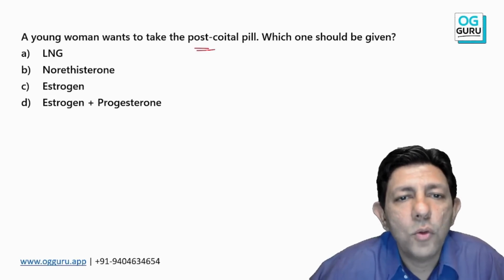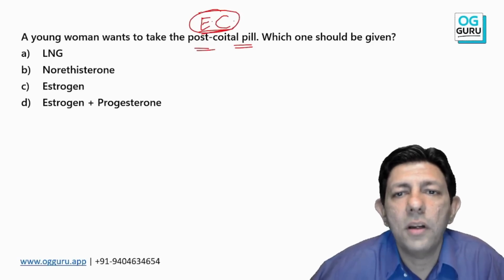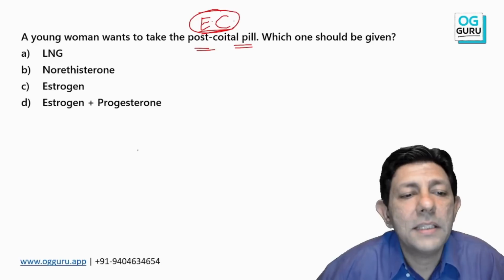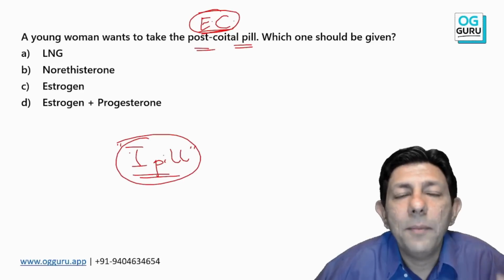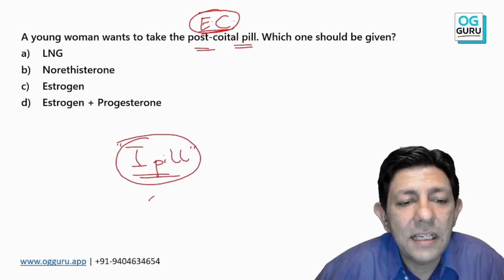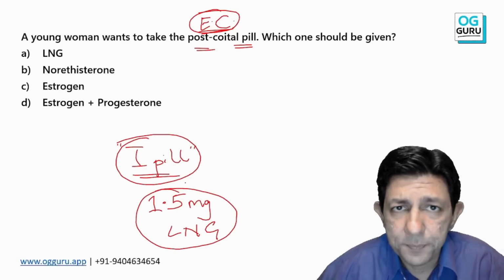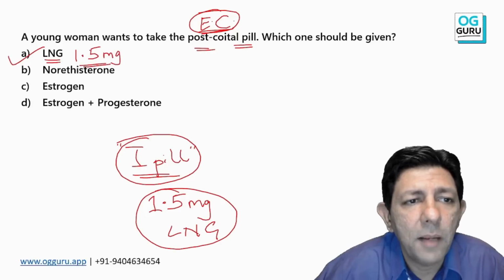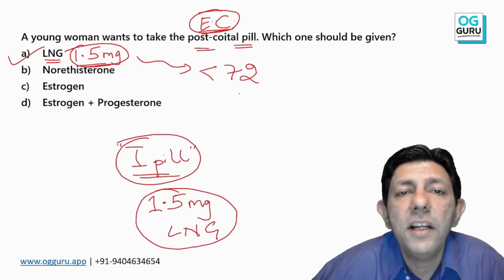A young woman wants to take a post-coital contraceptive pill, also known as emergency contraception. Which one should I give? All of you should get this correct. Surely repeated. Brand names are not going to be asked, but the famous one is the I-pill. I-pill is a single tablet of 1.5 milligram levonorgestrel. So if they ask you the most common or preferred option, it is the LNG tablet, 1.5 milligram single tablet. And what is the emergency window?